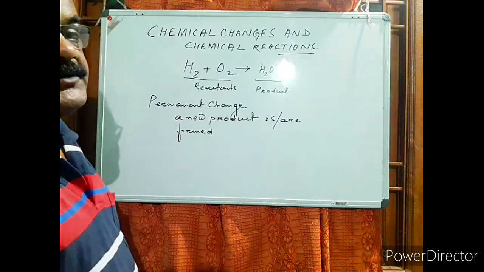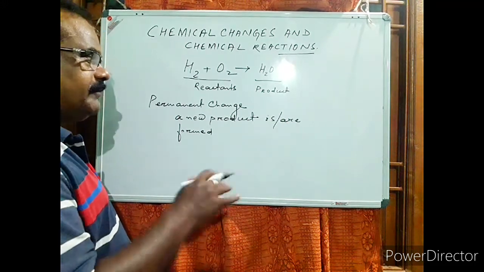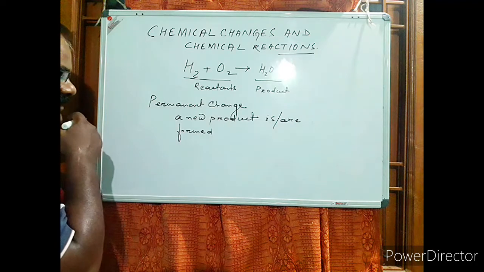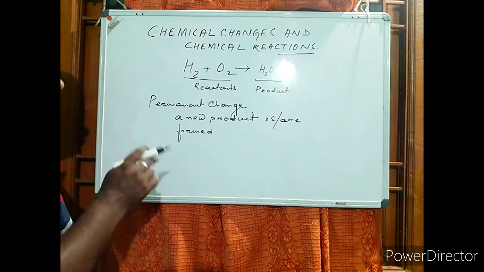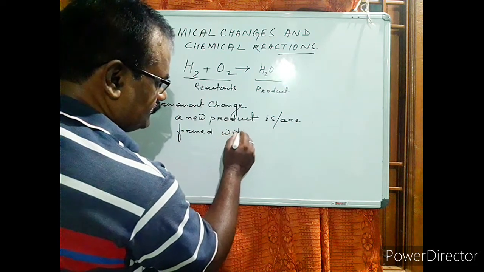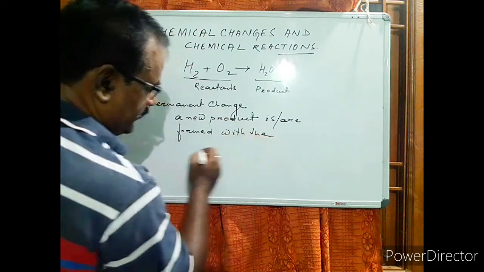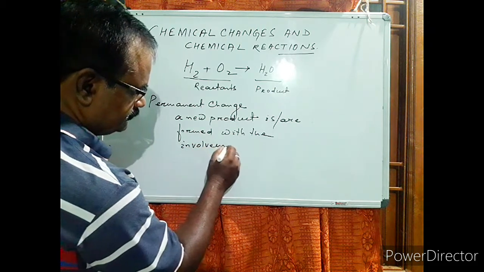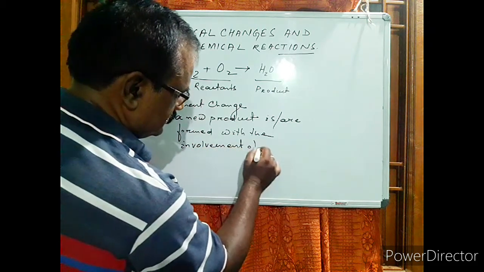And how is it possible? With the involvement of some sort of energy. So it is a permanent change where new products are formed with the involvement of energy.